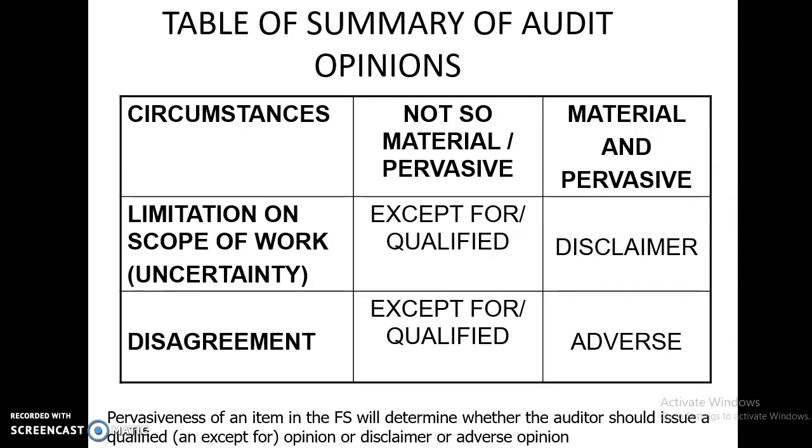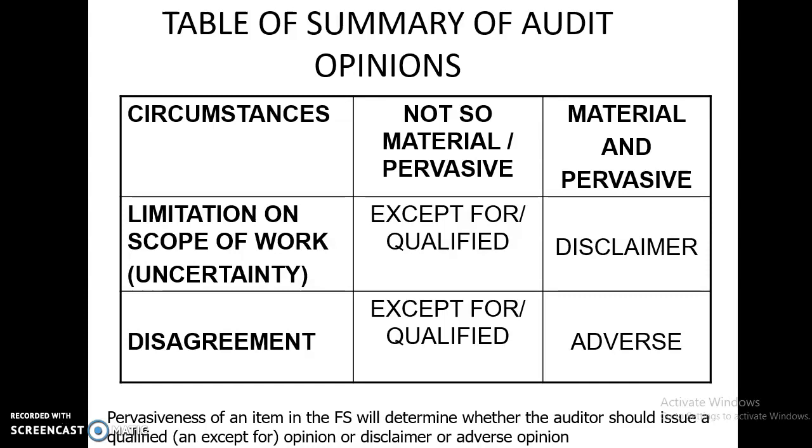Okay, this is a table of summary of the audit opinions that we may issue. As I mentioned earlier, if the situation is not so material and pervasive, either limitation or disagreement, we are going to issue an except for or qualified opinion. But if the condition of limitation and disagreement is material and pervasive, we are going to issue disclaimer for limitation and adverse for disagreement respectively.